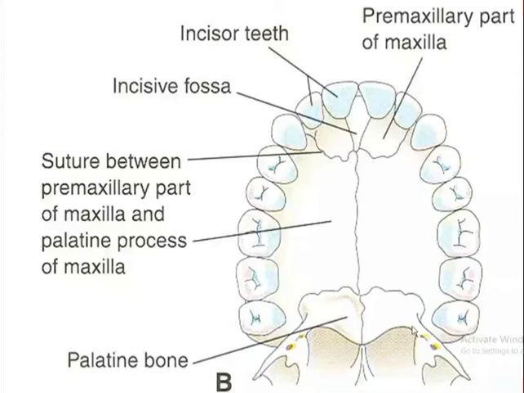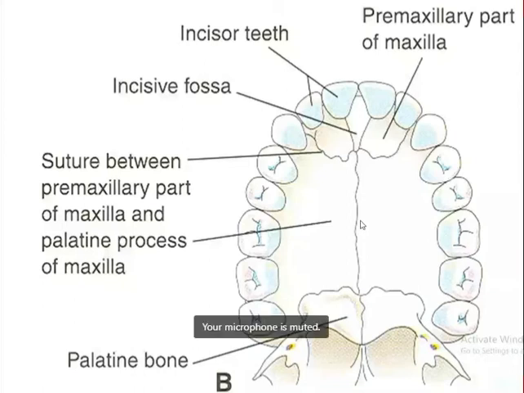The median palatine raphe: you can use the tip of your tongue and feel the hard palate. In the midline, we can feel the median palatine raphe. This median palatine raphe indicates the line of fusion of the lateral palatine processes. Okay, you can try it yourself just now. Just use the tip of your tongue. In the midline of the hard palate, we can feel a median palatine raphe, which represents the fusion of the two lateral palatine processes in the midline. Okay. So this is all about the formation of the face as well as the palate.